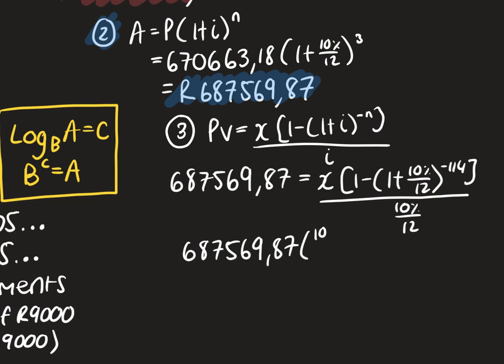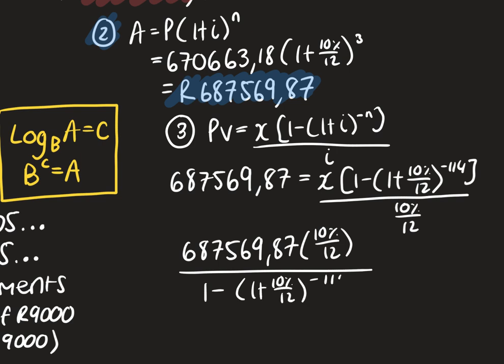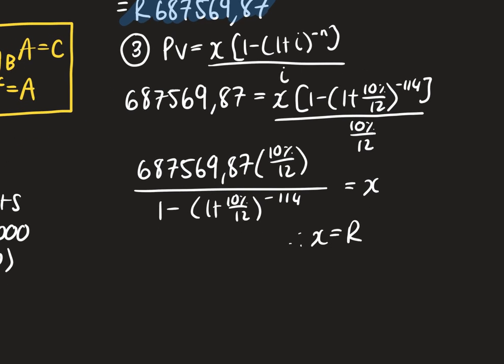687,569.87 is going to be multiplied by my 10%/12 all over 1 − (1 + 10%/12)^−114, which is equal to x. Therefore, my x for my new installments will be bigger than my old ones. So let's see how much that's going to be.